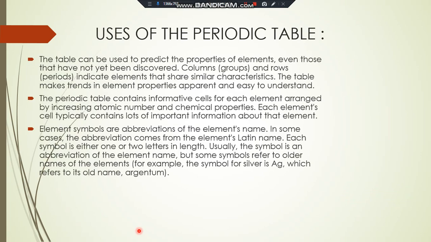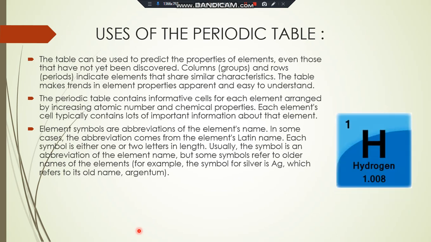The table can be used to predict the properties of elements, even those that have not been discovered yet. The columns and rows indicate elements that share similar characteristics. The periodic table contains informative cells for each element arranged by increasing atomic number and chemical properties. Element symbols are abbreviations of the element's name. In some cases, the abbreviation comes from the element's Latin name, such as argentum for the symbol Ag, that is silver.